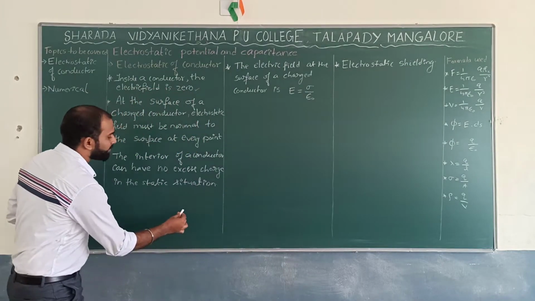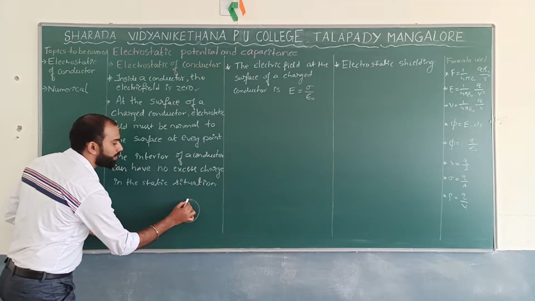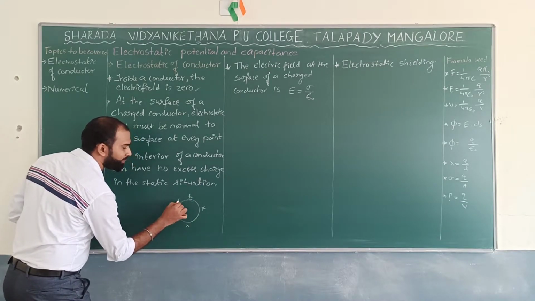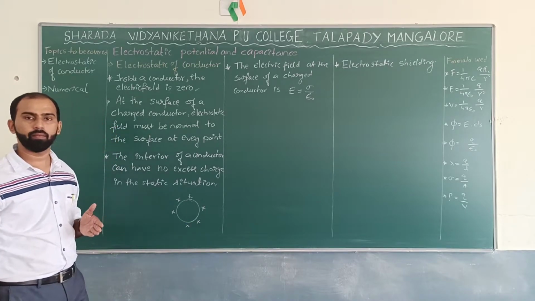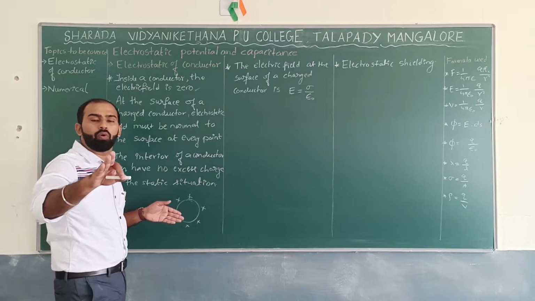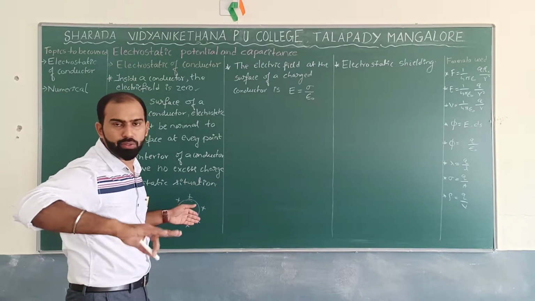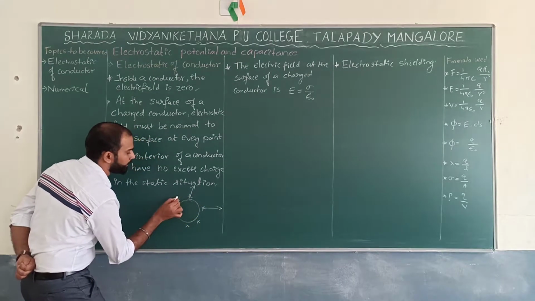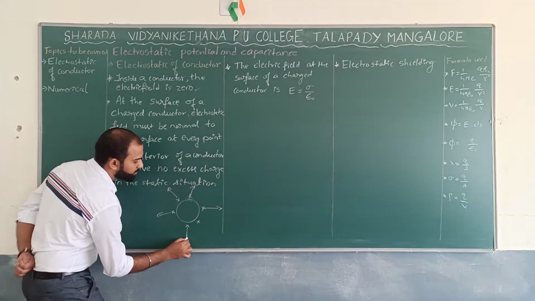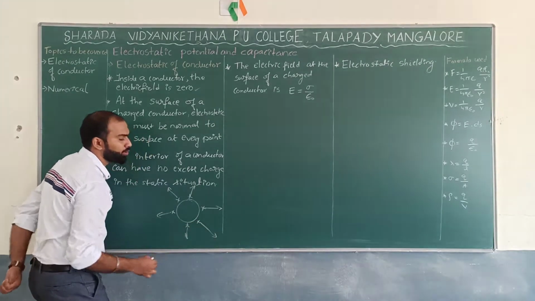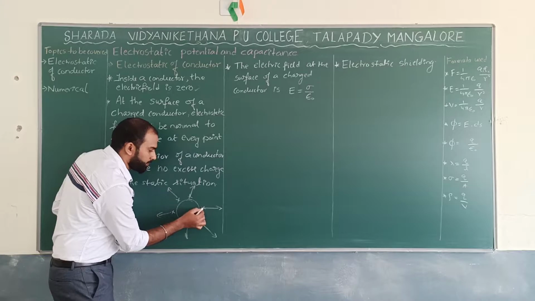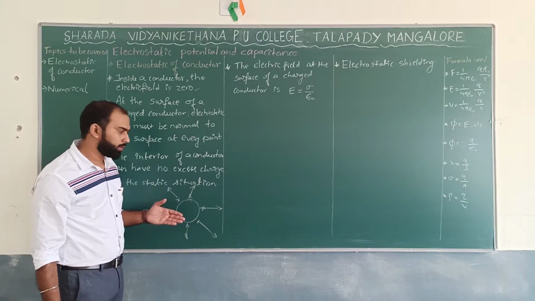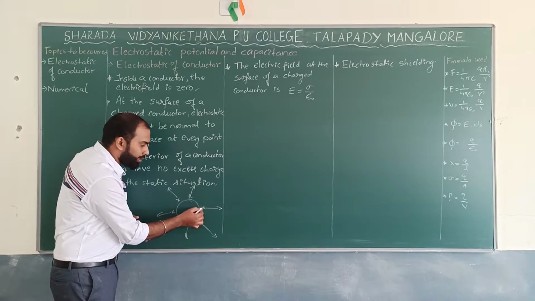Now, if I take one surface somewhat like this, if I take a positive charge on the outer level of the particular surface, don't you think charge can move from positive to negative? Correct? So similarly, this is the direction of the charges, which is always normal to the surface. Are you getting it? Don't you think it is normal to the surface? Hope you got it. Why have I taken this as normal over here?